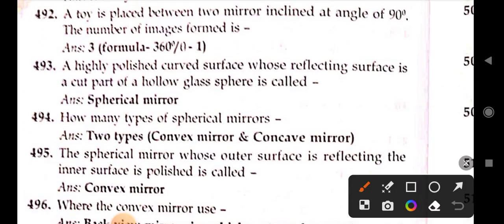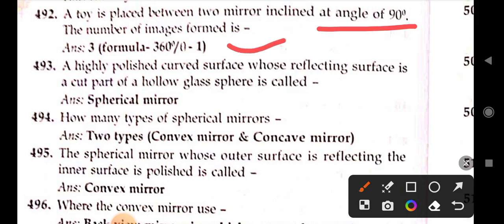A toy is placed between two mirrors inclined at 90 degrees. The number of images formed is 3. Formula: 360 divided by theta, minus 1.